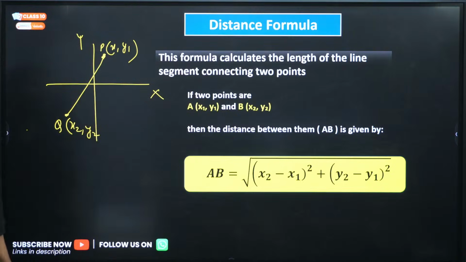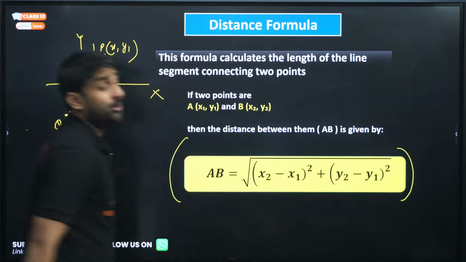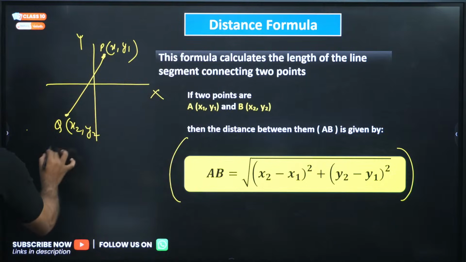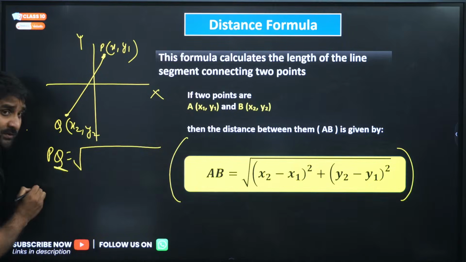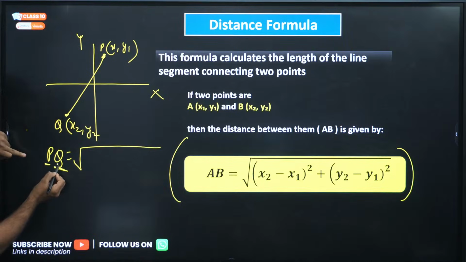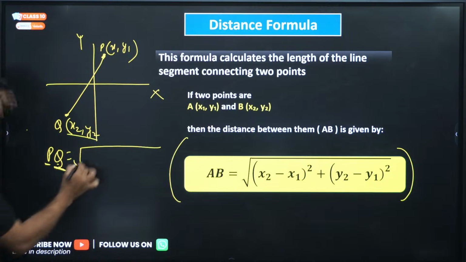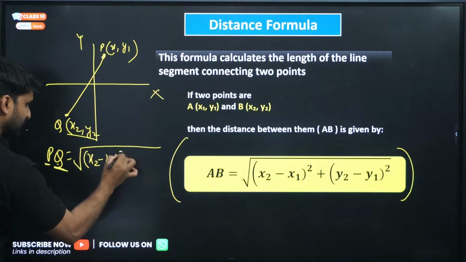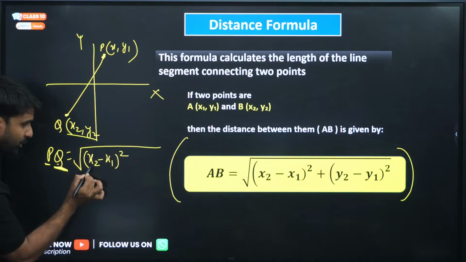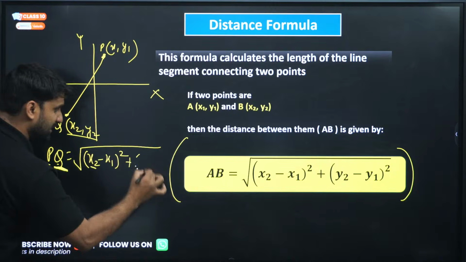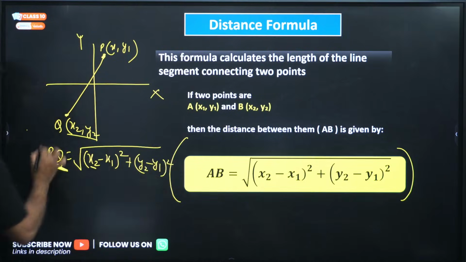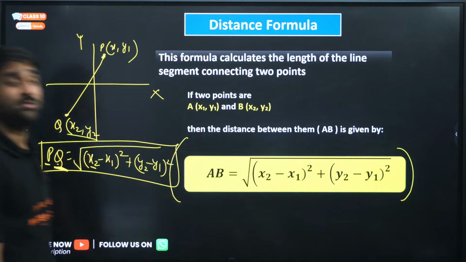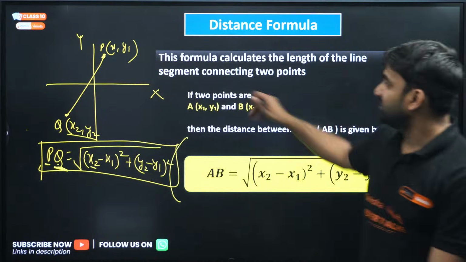This distance can be calculated by using the coordinate distance formula. Let me tell you one important thing: if P is at first position and Q is at second position, always take the coordinate of the second position as (x2, y2). So the formula will be the square root of (x2 minus x1) whole square plus (y2 minus y1) whole square. This is the distance formula to find the distance between two coordinates on the Cartesian plane.